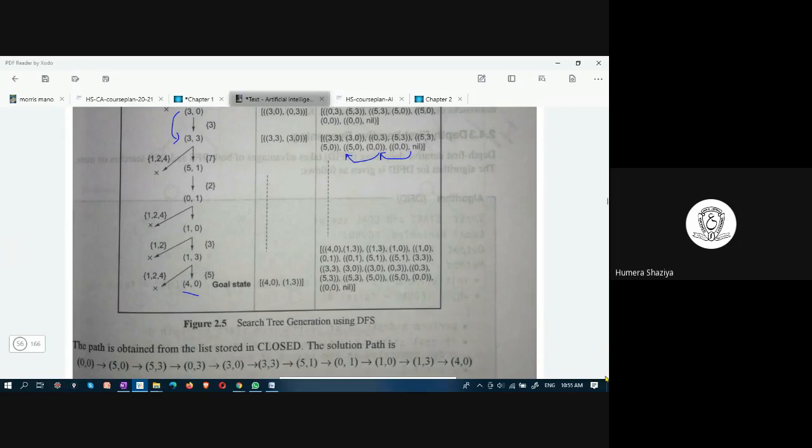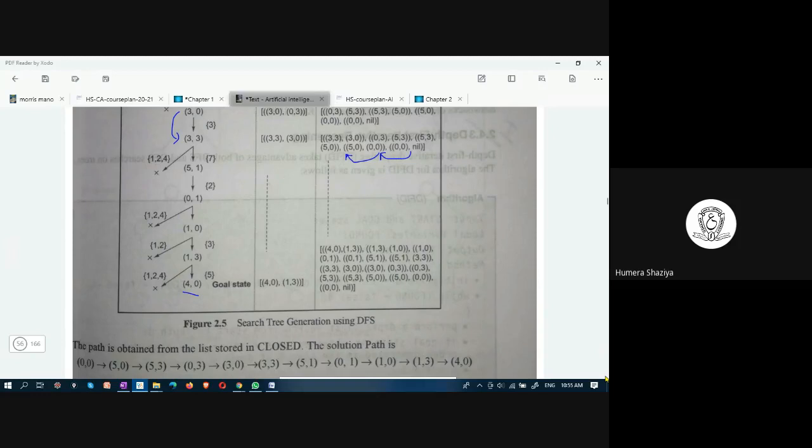Anything at y is acceptable, but for x it should be 4. X denotes the 5 gallon jug, y denotes the 3 gallon jug. What is the goal state? The goal state is that the 5 gallon jug should have 4 gallons of water. So here we reached it: 4, 0.